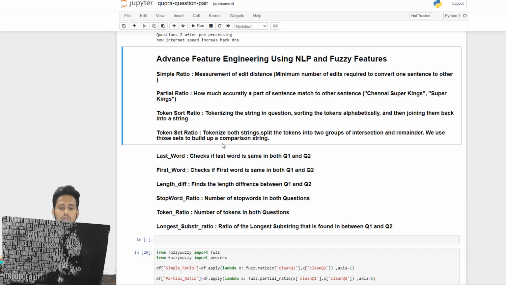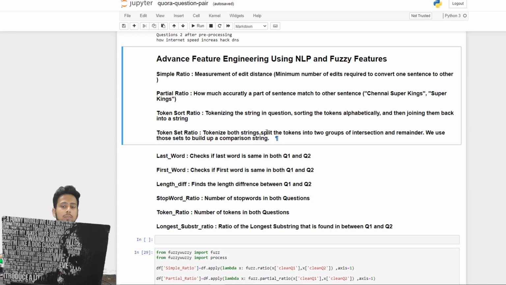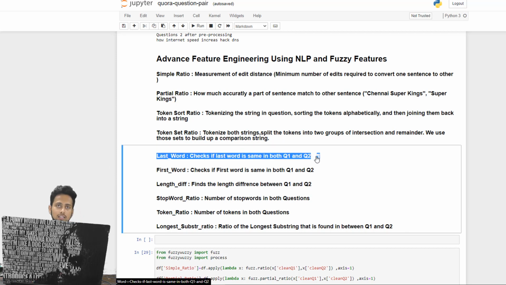And then there is token set ratio. In token set ratio, both strings are split into tokens, into groups, then we find the intersection, which of the words are common in both of them, and then we do the comparison. Then we are also checking the last word. Let's say the question was what is linked list and define linked list. Both last words are similar. So this is also one feature that can come in handy, and that is why we are using that feature.